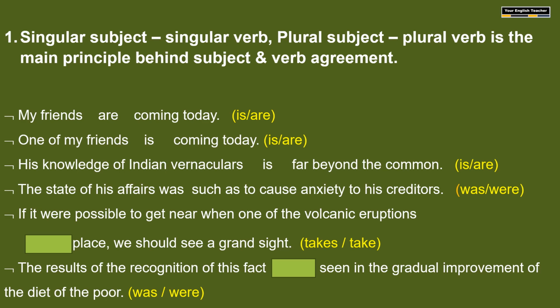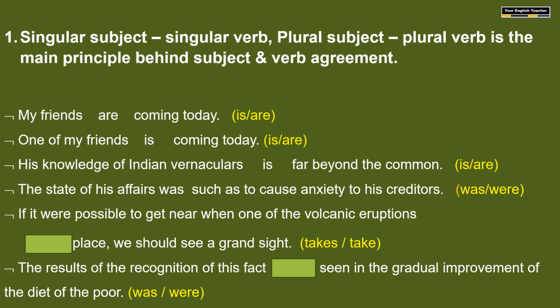If it were possible to get near when one of the volcanic eruptions takes place, we should see a grand sight. So what is the subject here? If it were possible to get near when one of the volcanic eruptions dash place. One of the volcanic eruptions.